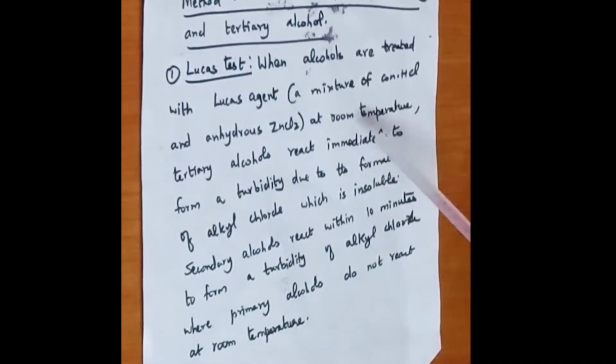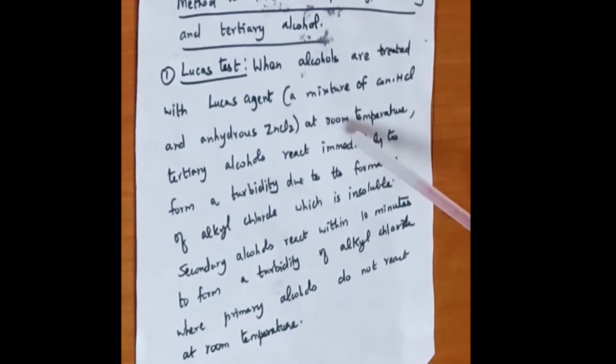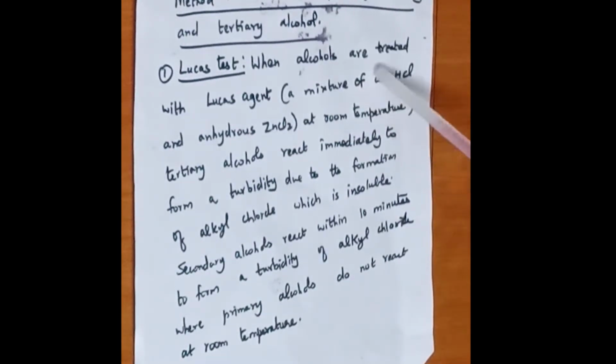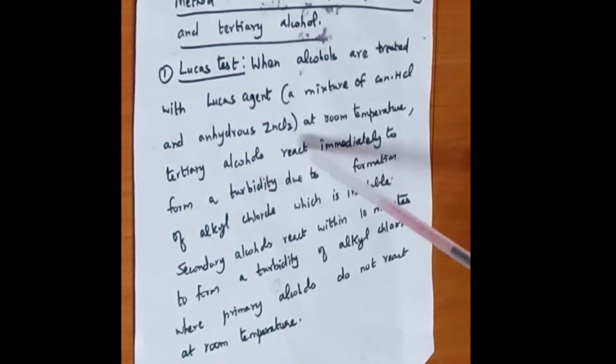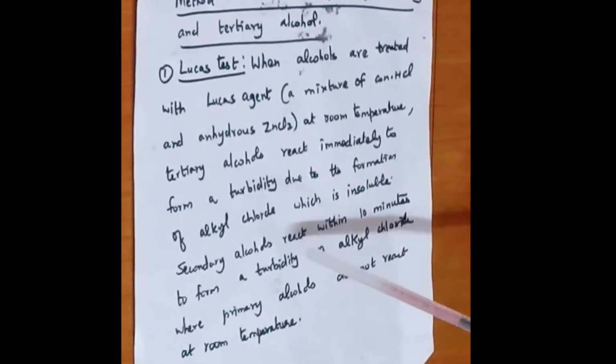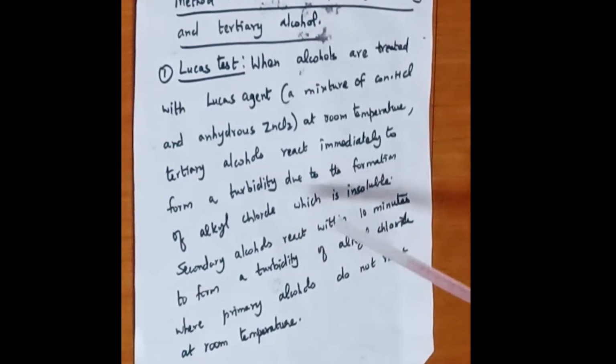So when tertiary alcohols are treated with Lucas reagent, which is a mixture of concentrated HCl and zinc chloride, what happens? Tertiary alcohols become turbid in nature due to the formation of insoluble alkyl chloride. Secondary alcohols react within 10 minutes with the Lucas reagent to form a turbid solution of alkyl chloride, whereas primary alcohols do not react with Lucas reagent at room temperature.